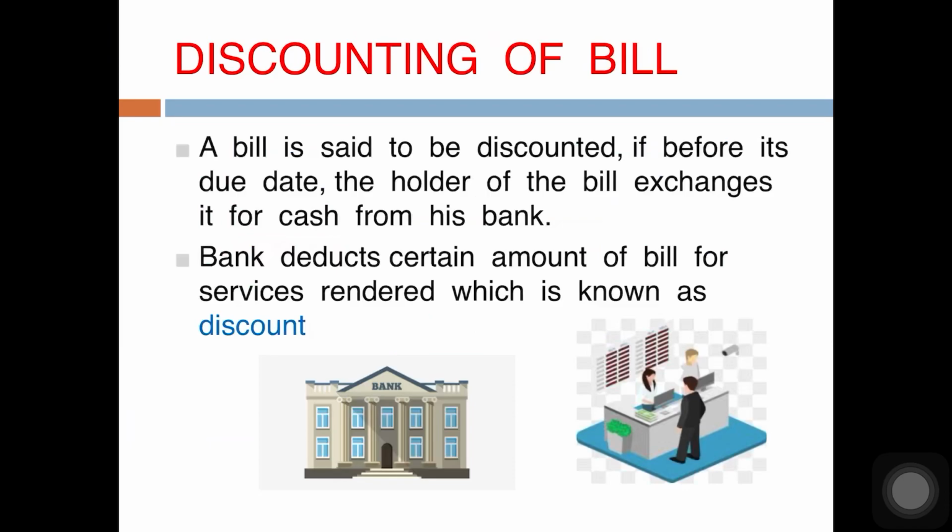The bank will charge a certain amount of money. It will deduct certain money, which is called discount. Suppose the bill is for 10,000 rupees and Mr. A takes it to the bank for discounting. So he will get 9,700 and 300 rupees will be deducted by the bank as discount. They are the charges of the bank.